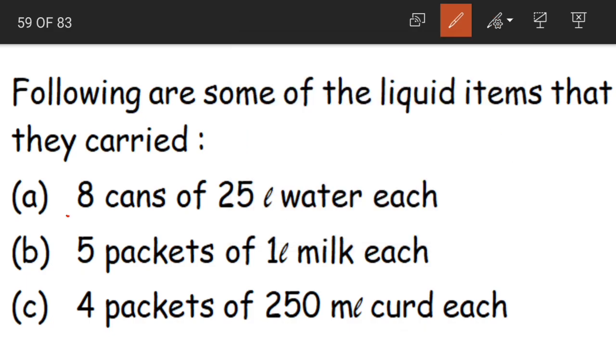First, it is 8 cans of 25 liters water each. That means in one can there is 25 liters of water. Here we have 8 cans. So the total quantity of water becomes what, children? 25 multiplied by 8.